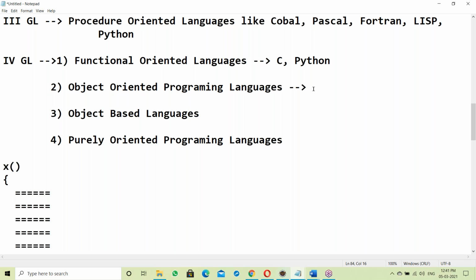Now, which is the first OOP language? Anyone have an idea? Which is the first OOP language? Any idea?